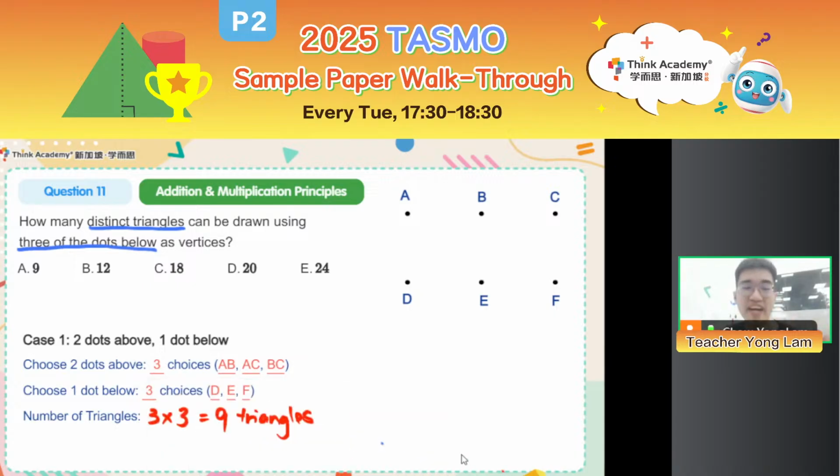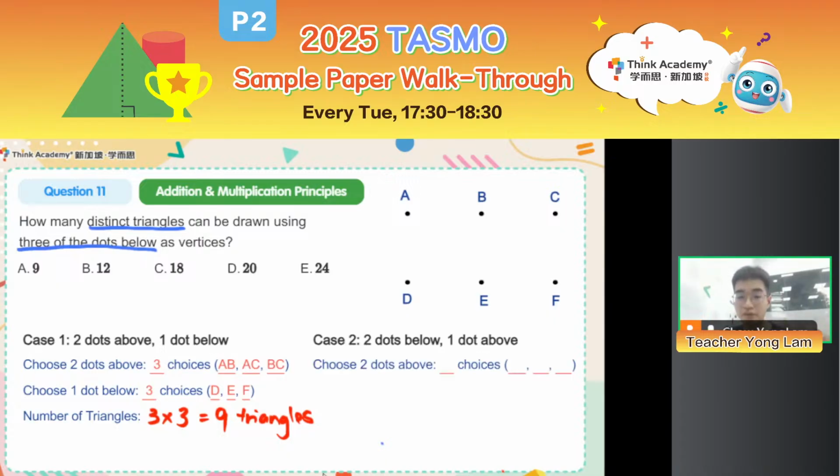And then at this point, many students will say, okay, so my answer is A, right? But who said that you must choose 2 dots above? I can turn the entire picture upside down and instead choose 2 dots below and 1 dot above. So similarly, I need to choose 2 out of 3 dots from below. Then I need to choose 1 out of 3 dots from above. So let's first choose the pair of dots below. I see a little typo over here. Let me change it. 2 dots below.